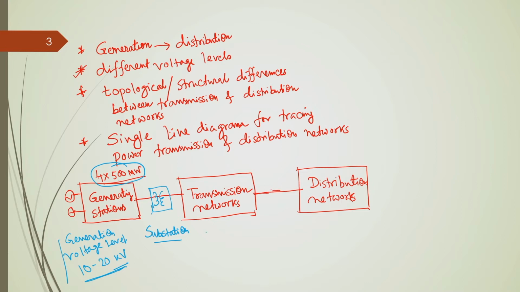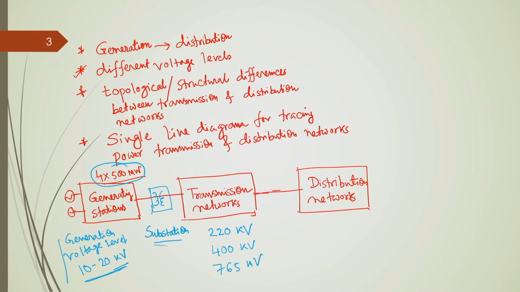Okay. Now, what are the transmission level voltages we have in India? We have different transmission level voltages starting from 220 kilovolt, then 400 kilovolt and 765 kilovolt. Okay. So, these are the different transmission voltage levels.